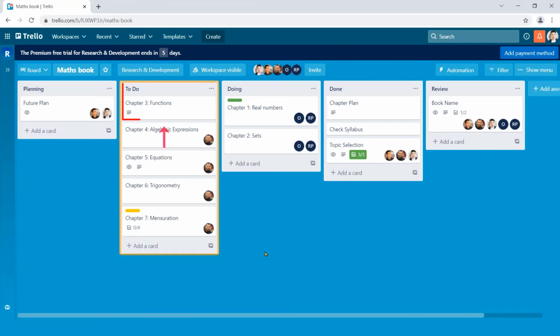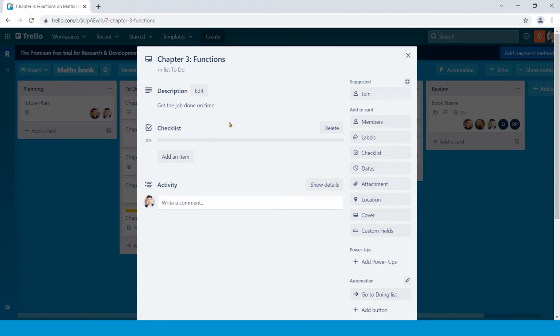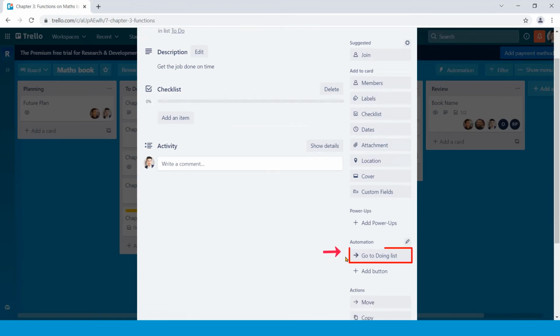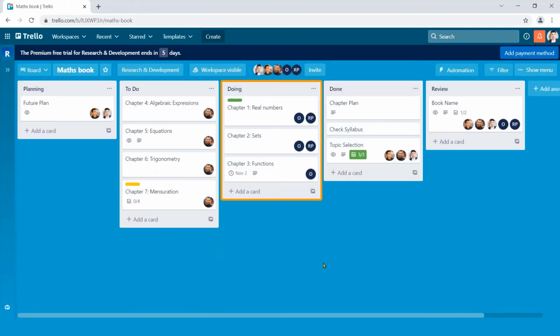So, click on the Chapter 3 card. Here you can see the Go to Doing List button at the right sidebar. Just click on it. See the magic. Chapter 3 Functions card has been transferred to the Doing list from the To-Do list.